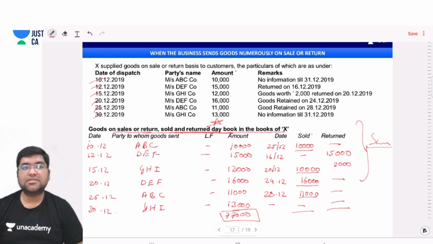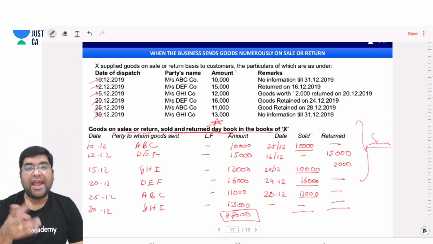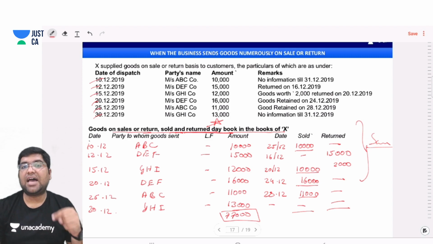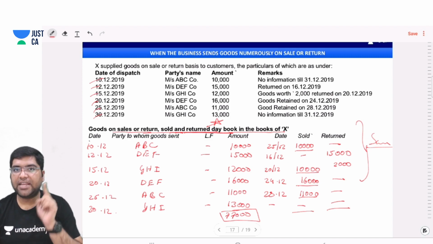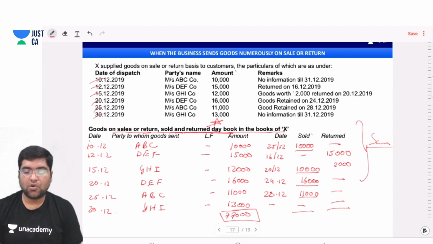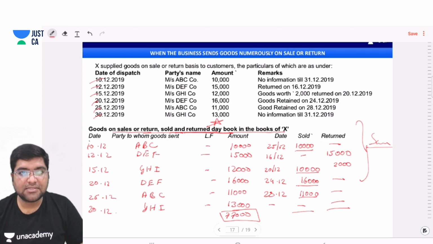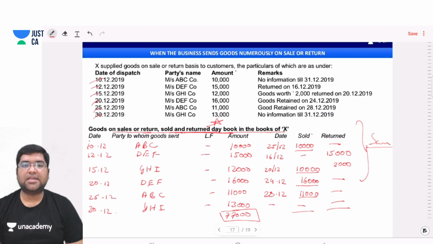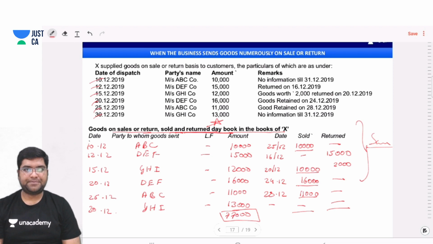So what you have to do is solve this question as per this method, and also please check the answers given in the November 2020 RTP. If you have any doubt, you can ask me in the live class. So guys, the last time I am repeating, this question is very, very, very important from the exam point of view, because it is appearing in the RTP.